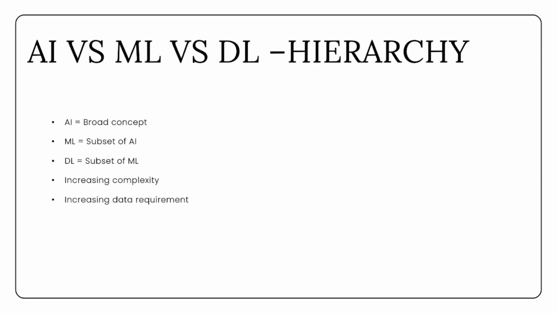Understanding this hierarchy is important because it helps you choose the right approach depending on the problem. Not every problem needs deep learning. Sometimes, a simple AI or ML solution is more efficient.